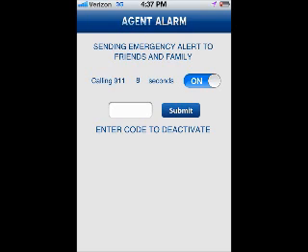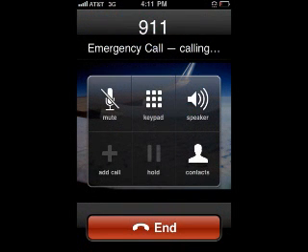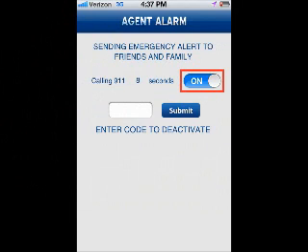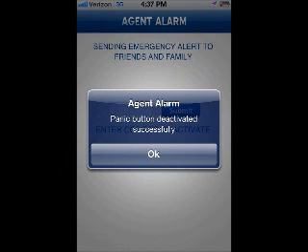If you require emergency services, let the countdown expire and your phone will automatically call 911. If your situation does not require emergency services, simply click the radio button to off to end the countdown. Even if you end the countdown, emergency messages to your family and friends will still be sent. If the situation resolves itself, enter your deactivation code to notify your contacts that you're okay.